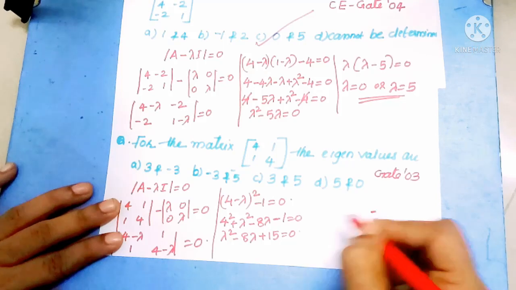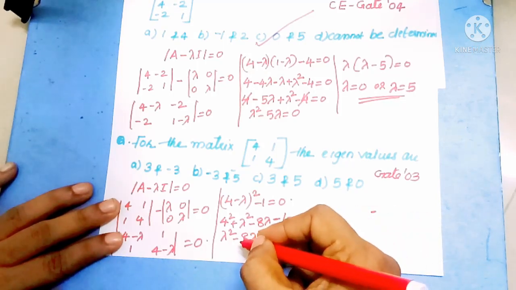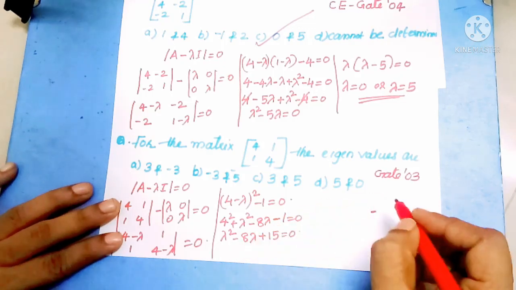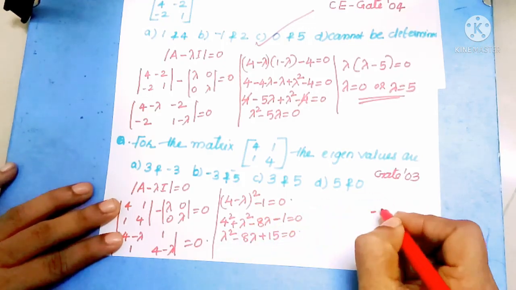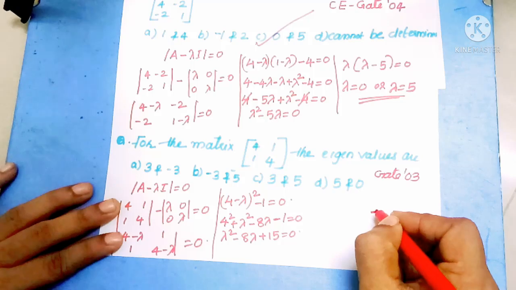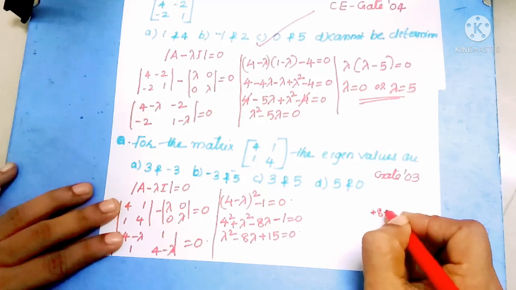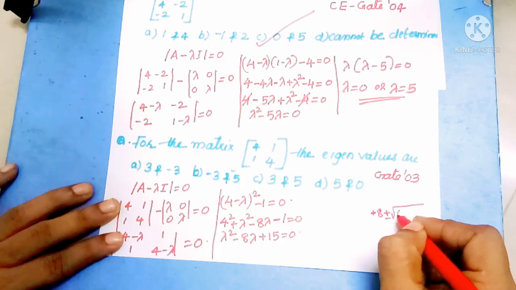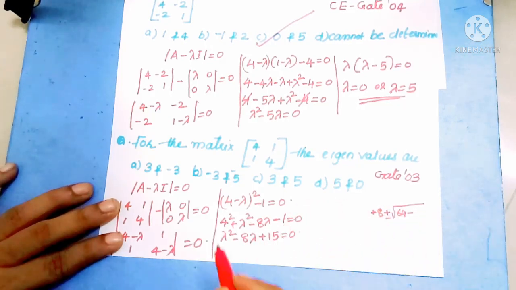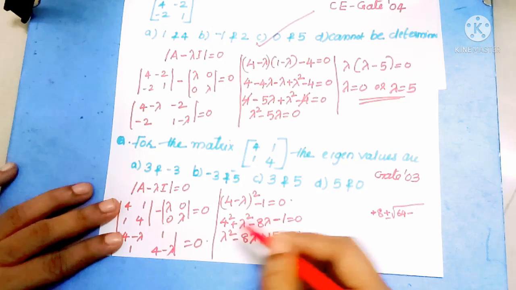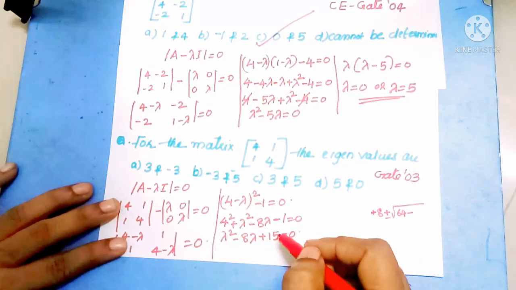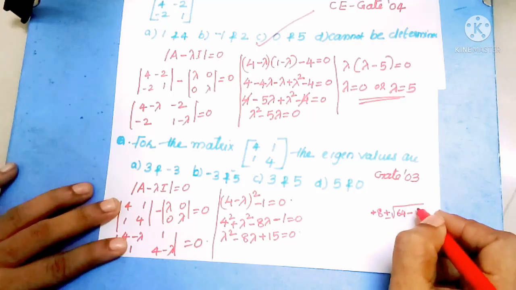For that we use the formula: minus b plus or minus root of b square minus 4ac, by 2a. So minus b becomes plus 8, plus or minus root of b square, which is 8 square, that means 64, minus 4 into a into c, 4 into 1 into 15, which is 60.